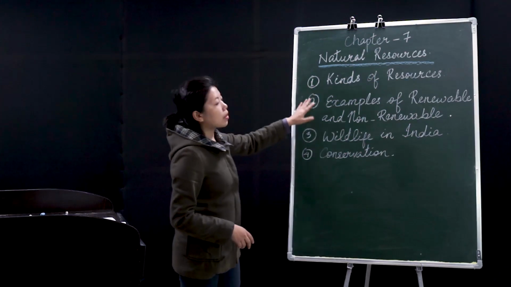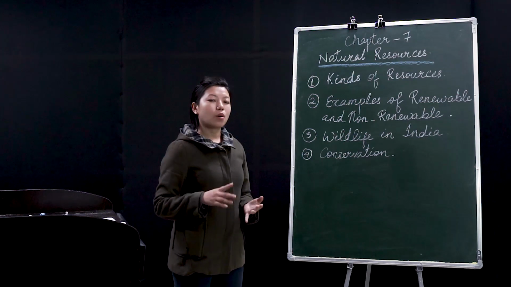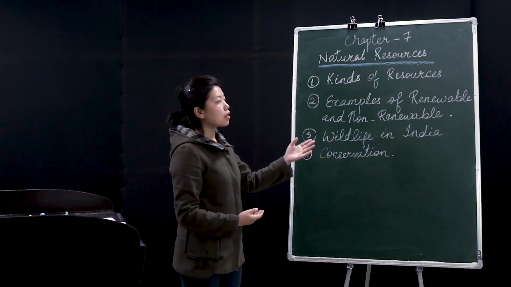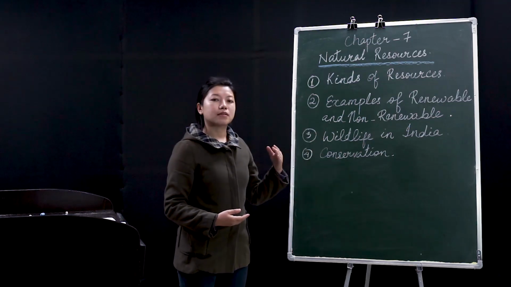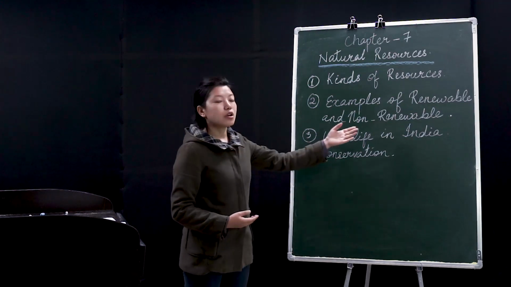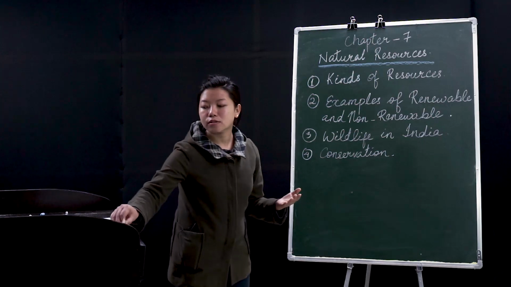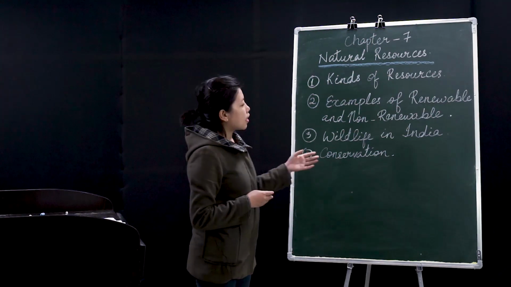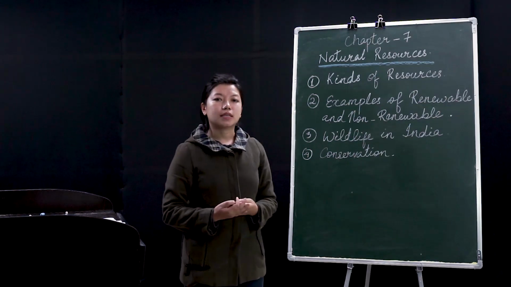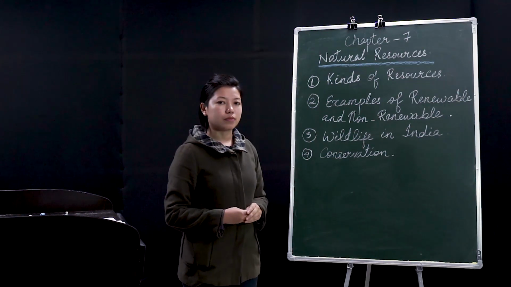Today we have learned about natural resources, and there are two types: one is renewable and one is non-renewable. Renewables are the sun energy, the wind energy, water, all of this comes under renewable. Non-renewables are coal and the minerals, right? So this comes under non-renewable. And then we have the wildlife in India, and we all need to participate in protecting this wildlife. And I clearly told you the reasons why we have to do that.